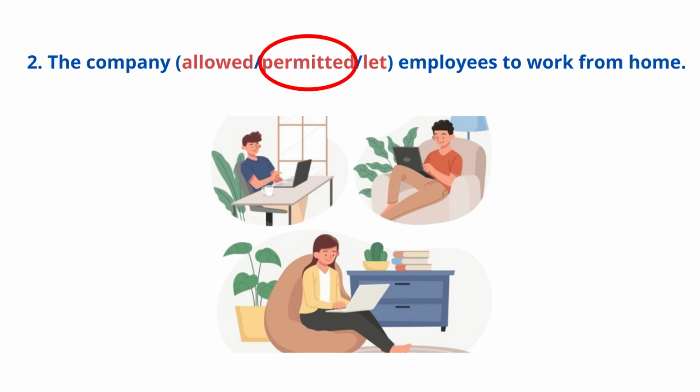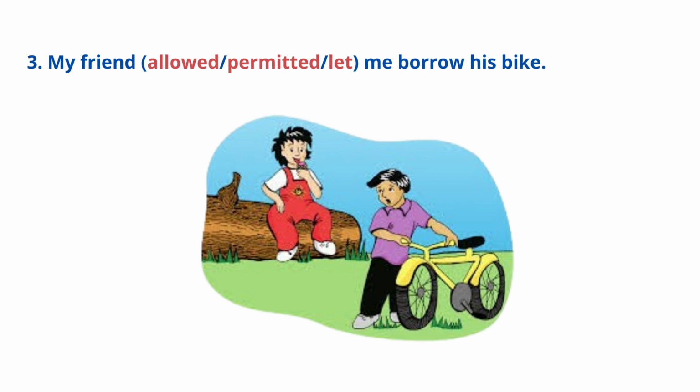Permitted would probably be best here because it's such an official situation. How about my friend allowed, permitted, or let me borrow his bike? Let is correct because it's an informal situation.